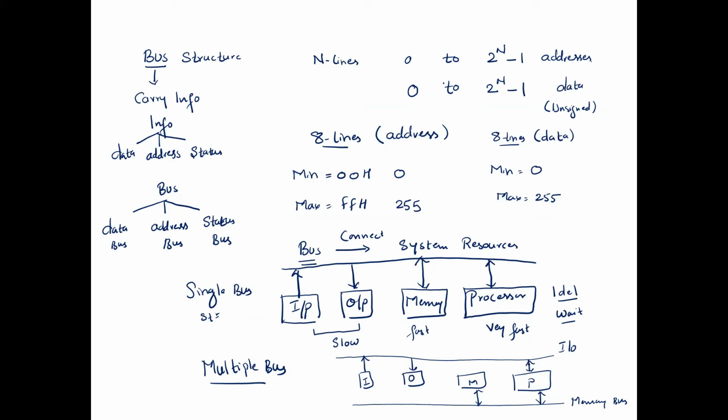For example, when the processor is connected with an IO device, since IO devices are slower in nature, we will not keep the processor in an idle or wait state, because the processor can also communicate with the memory through a different channel. No doubt the IO bus is busy when it connects with the IO, but you have a separate bus to communicate with memory. Hence we can optimize the usage of the processor. That is the meaning of multiple bus structure.